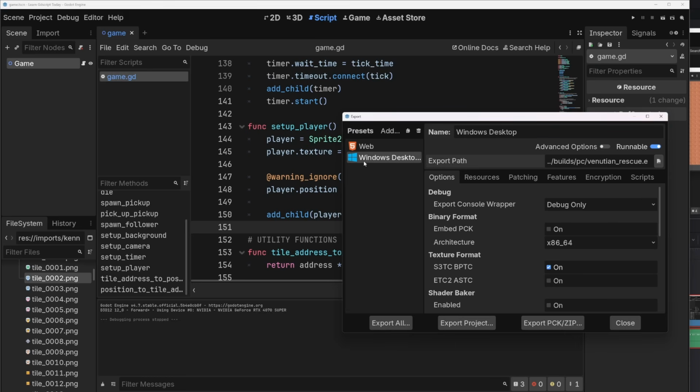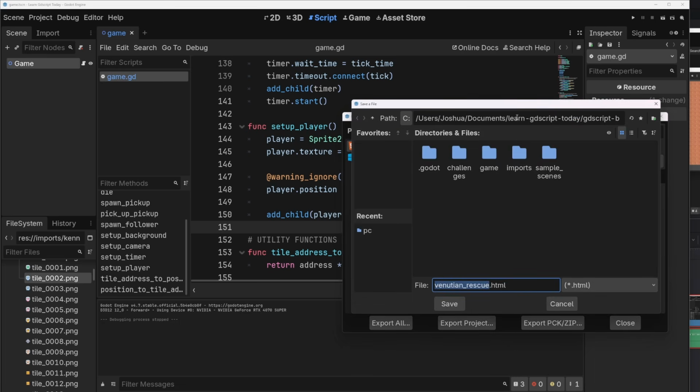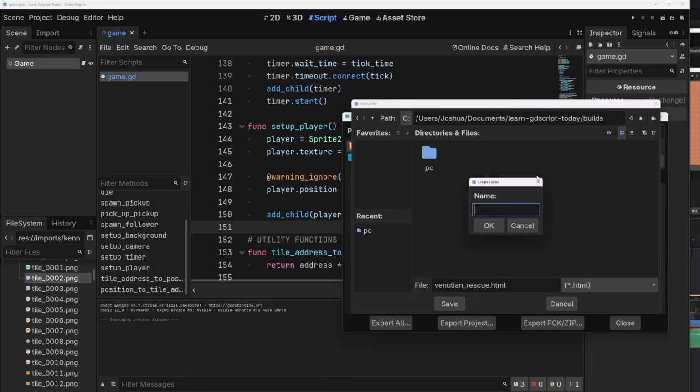Now let's figure out how to put a web game up on itch.io. Let's go to web here. And this is a little weirder, and I actually messed it up when I first did it. So you'll see here it says export path. I'll put it up a level, in builds, and I'll make a new build folder called Web.